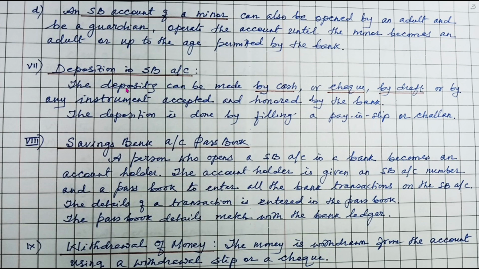Deposition in SB account. The deposits can be made by cash or check or by draft or by any instrument accepted and honored by the bank. The deposition is done by filling in a pay-in slip or challan. Now savings bank account passbook. A person who opens an SB account in a bank becomes an account holder. The account holder is given an SB account number and a passbook to enter all the bank transactions on the SB account. The details of a transaction are entered in the passbook.